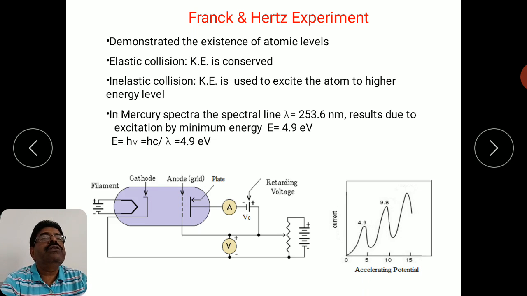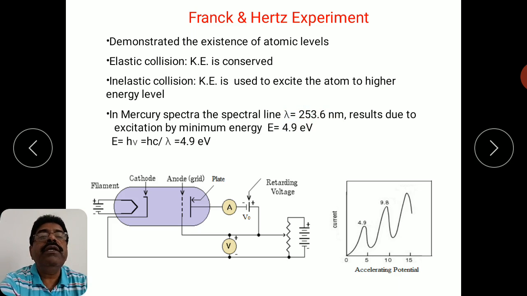So they estimated a number of such transitions and the corresponding energies, and they found that the energies calculated from the accelerating potential correspond exactly to the energy levels of that particular element. For example, for mercury, the spectral line λ = 253.6 nanometer results from excitation by the energy provided with an accelerating potential of 4.9 electron volt, and that results in the first spectral line.